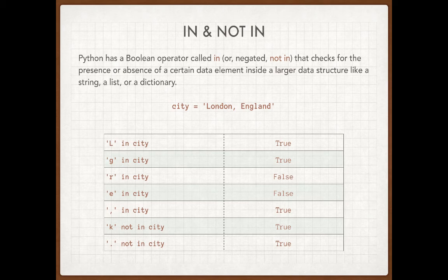And again, to repeat, look at the nice blurriness that Python has for us. We can treat a string as if it's a list. So if my city is London, England, I can check to see whether any of these elements are in that string. Is capital L in there? Yes, true. Is G? Yes, true. Is there an R in the string in the bucket called city? No, that's false. Is there a lowercase e? That is false as well.